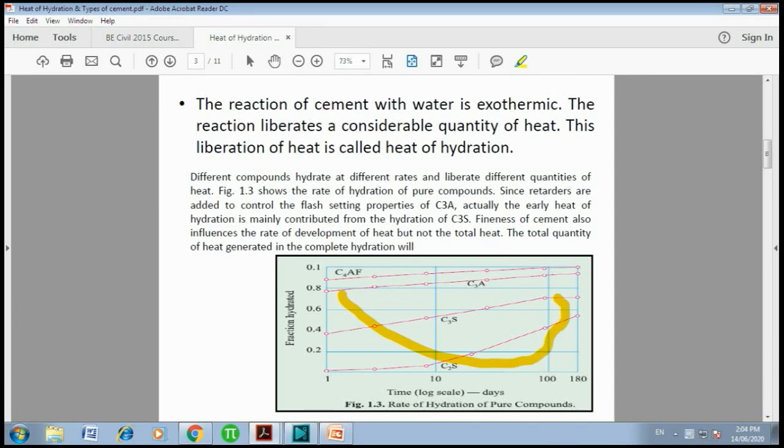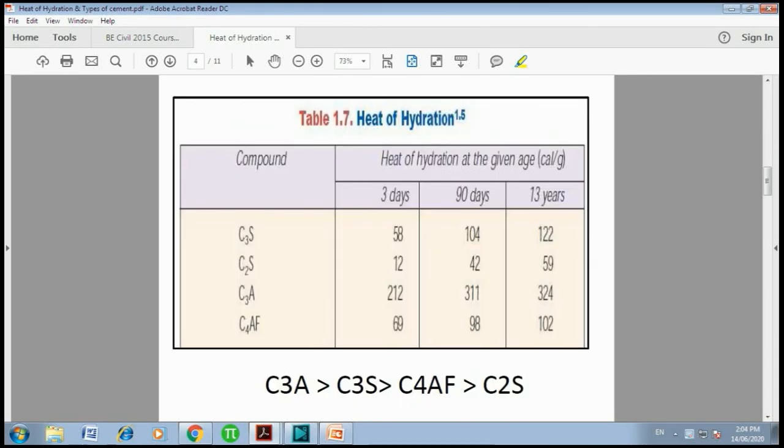We will see on the next slide how much heat is evolved over the years. See here, I have given a table. In 13 years, C3S is evolving 122 calories per gram. The highest heat of hydration, 324 calories per gram, is evolved by C3A. So here I have given this order: C3A evolves the highest heat in 13 years. After that C3S, then C4AF, and then C2S is the lowest.